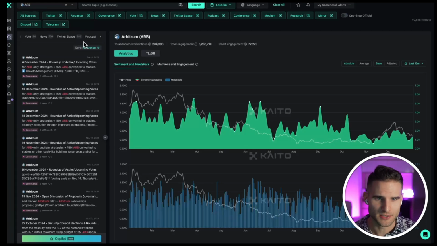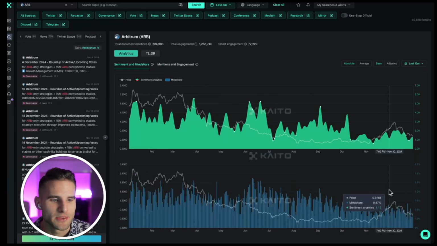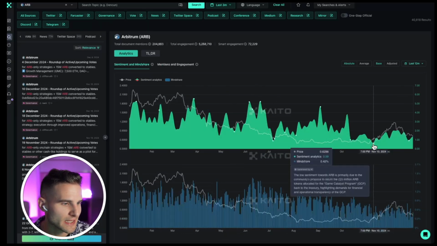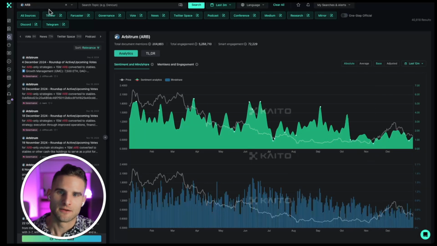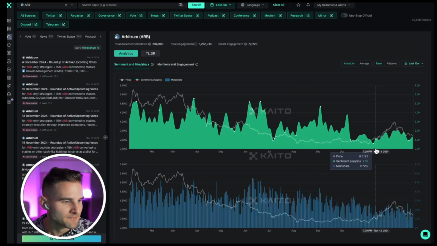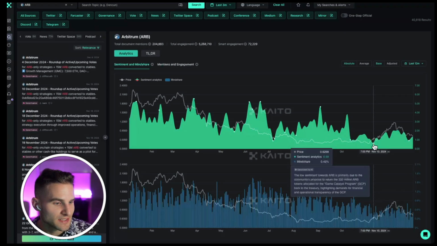So let's get back to the Arbitrum example. Let's say you're doing KOL management, you're some kind of marketing manager, or you're a consultant. We want to see the sentiment and mindshare. And one thing that I really love here is, let's say we had a period of not negative sentiment, because you would see it actually be red. If we pull up another project, and I'll do that right after, we can see some general ideas as to why it experienced low sentiment in this particular time. I think that's super helpful.